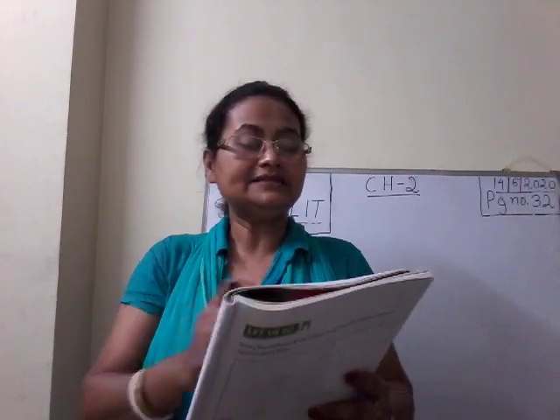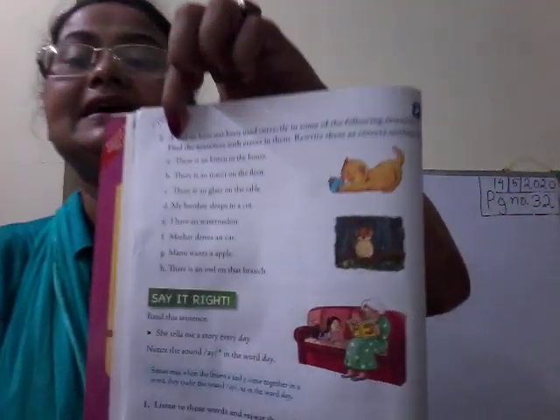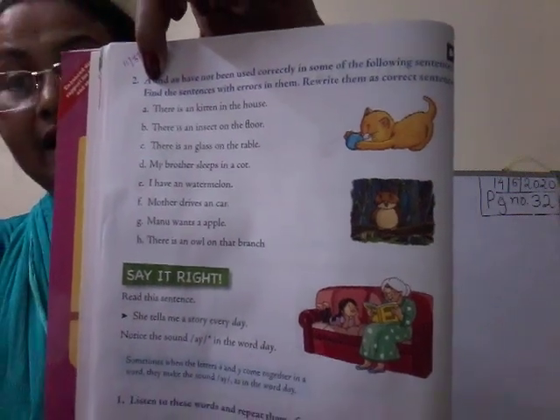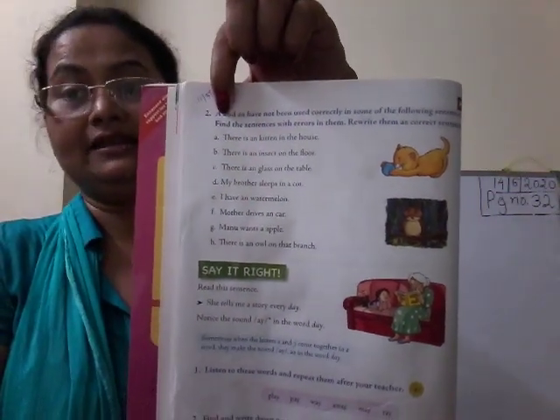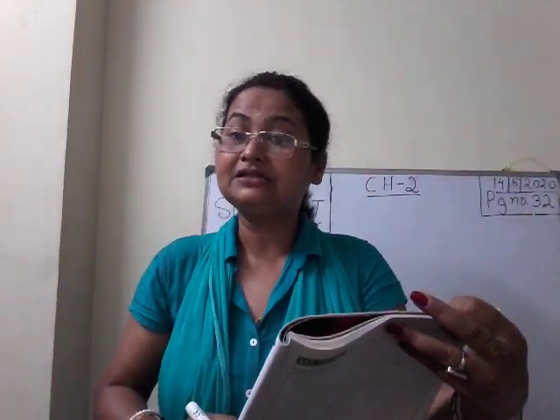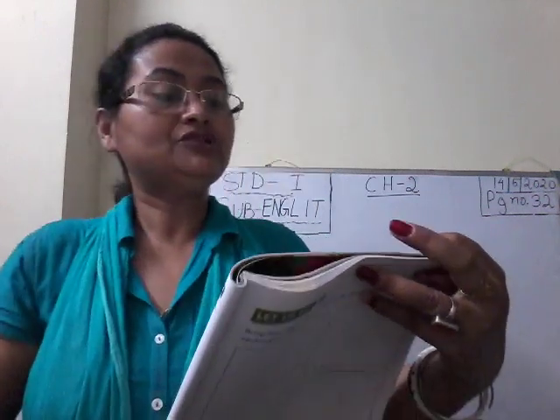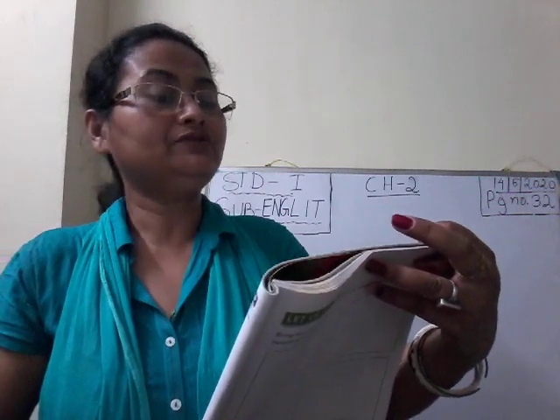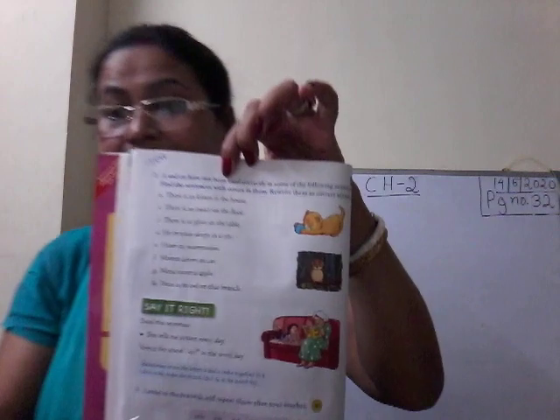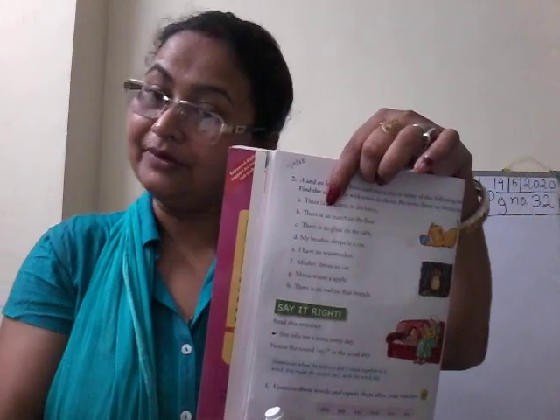There are 8 sentences given. You have to correct the errors and then rewrite them as correct sentences, so make the correction here and then rewrite them nicely in the CW copy.